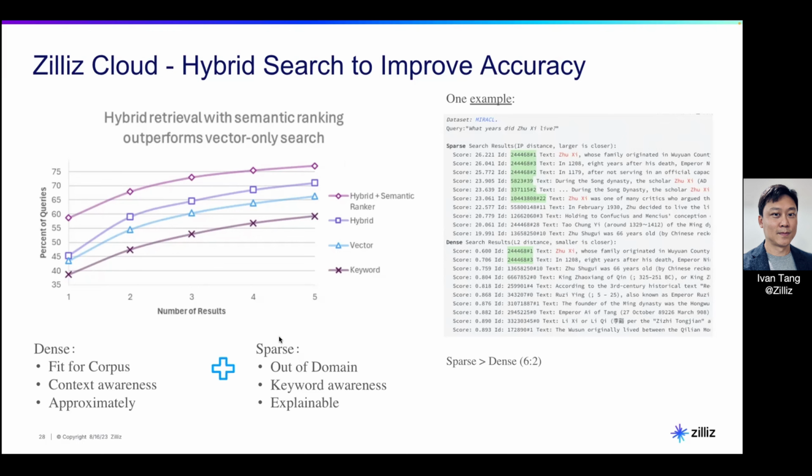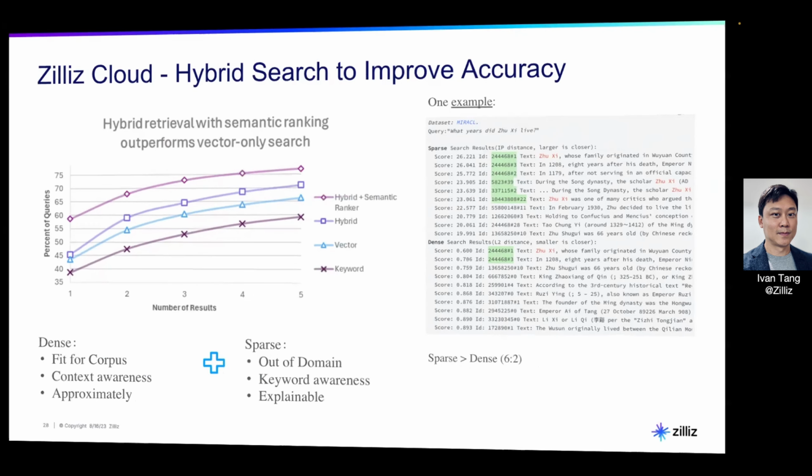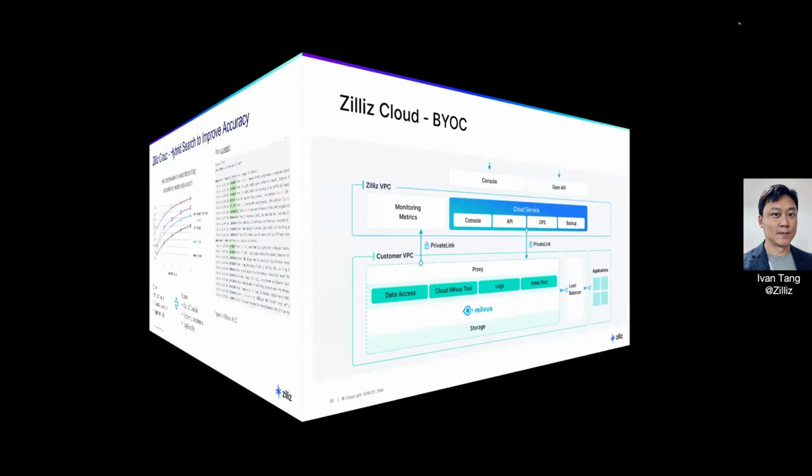Now on Zilliz Cloud, you just need one API call, and it's possible to do dense plus sparse vector search along with re-ranking, right? So that's something I feel is really powerful, just one API call, right? Fourth favorite feature, BYOC, right?